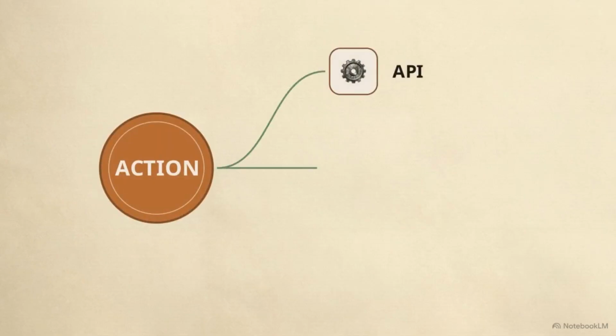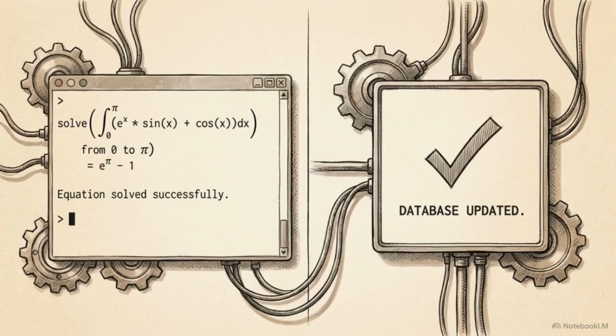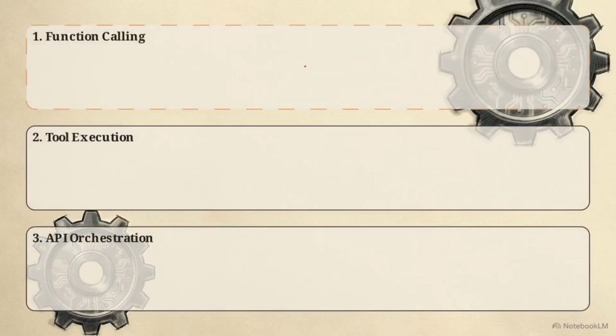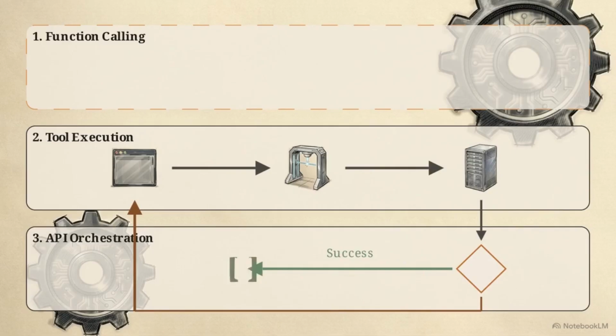Actions translate to invoking external tools. These are APIs, search engines, or Python sandboxes that allow the agent to perform precise computation and create side effects. Precision in terminology is required here. Function calling is the model emitting structured arguments. Tool execution is the host system running the code. API orchestration is the higher-level logic managing retries and data flow.